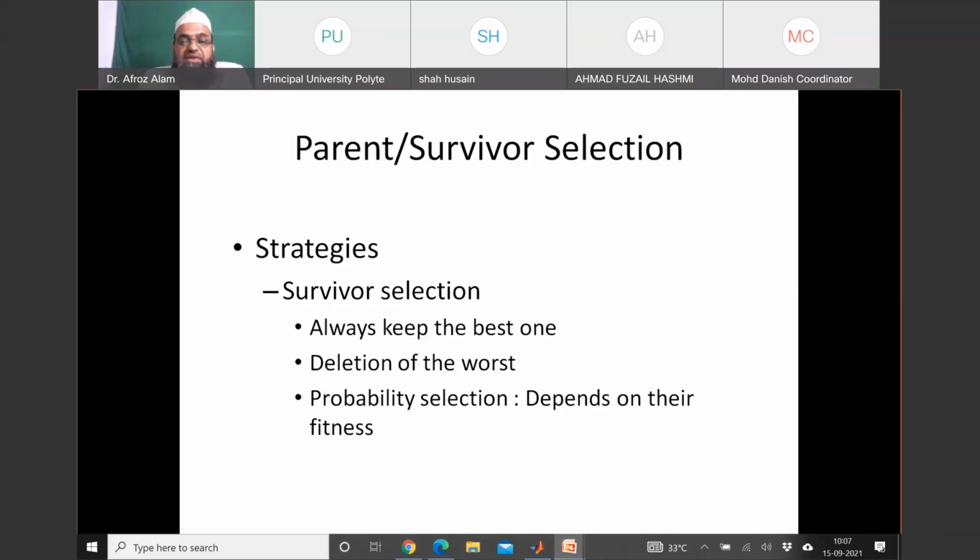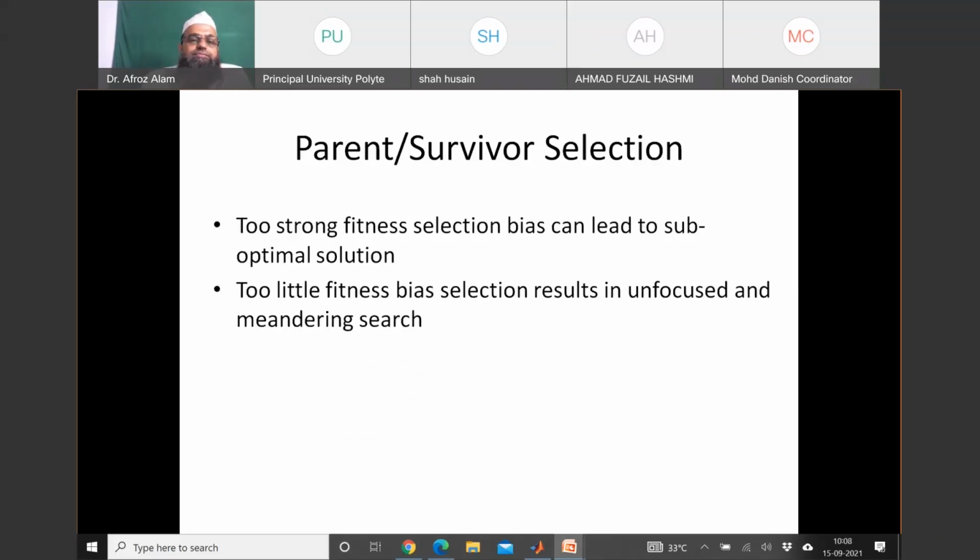Now, probability selection for crossover. We discussed crossover and mutation. So the probability of selection of chromosomes for crossover depends on their fitness, but it is not directly proportional to their fitness. Otherwise, our solution will locally converge. There are various techniques we will discuss later, for how the parents are selected from the population for crossover.